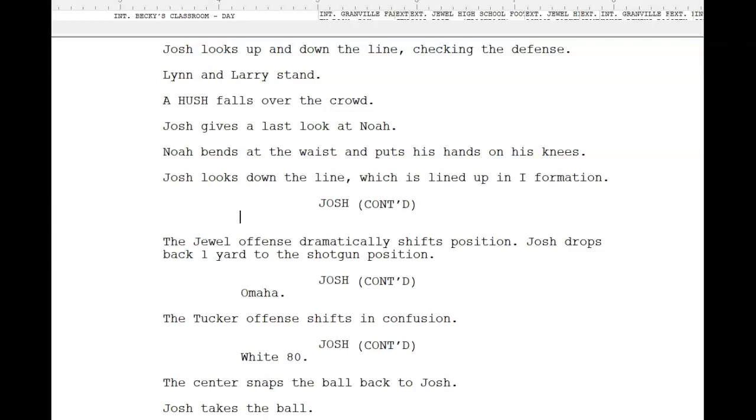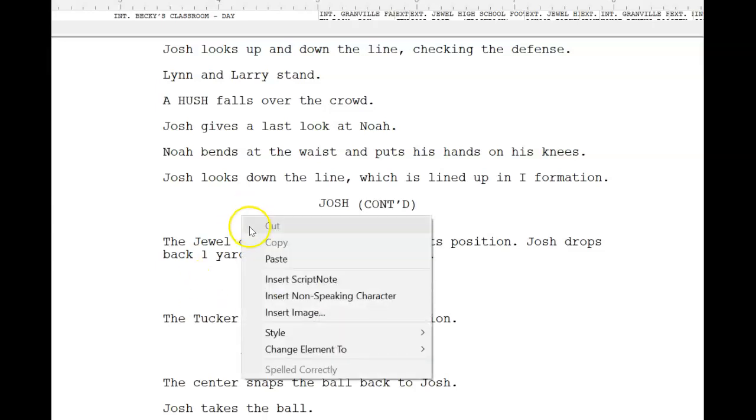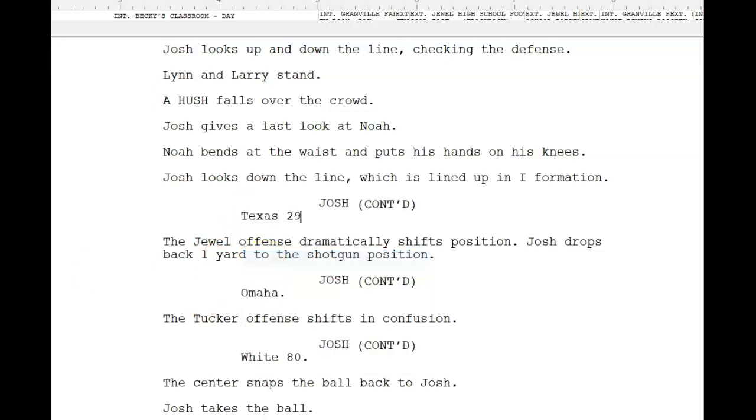I don't know. I'm going to have to go and research what a quarterback says when they're calling a play. And having conducted my research, I find that he is going to say Texas 29, which is where the entire line moves and hopefully catches the defense off guard. And then he says, yo, Omaha, which I found out when I researched that too. And then when he gets ready to hike the ball, he says, wide 80. I know, I never know what they're saying. I researched it. It's kind of fun.